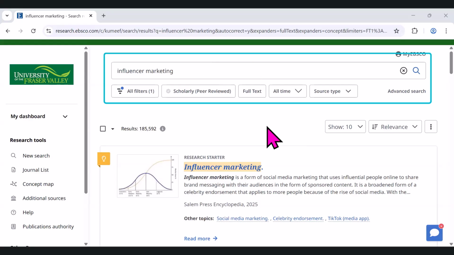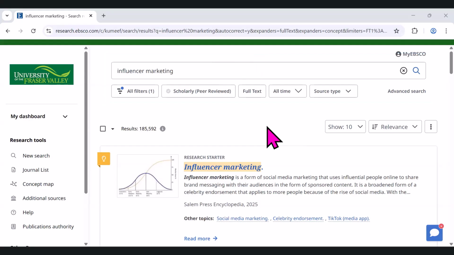On my screen here, you will see the search results page for typing in the keywords influencer marketing. Now, it's your decision what resources you are going to choose from your research to include in your assignment. So we are here to help analyze your results and ensure that they are connected to your topic. But at the end of the day, it's your choice to choose which articles you want to include in your paper, presentation, or whatever your assignment may be.